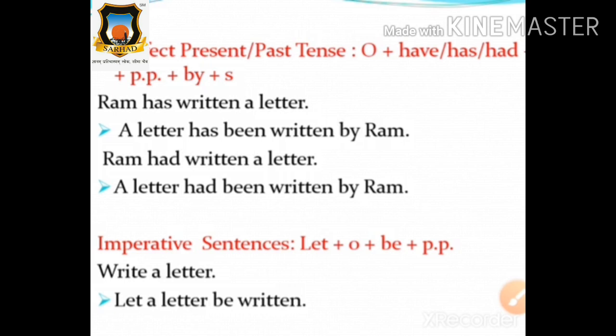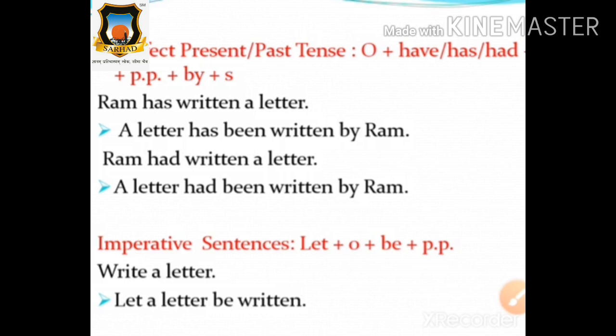Then which tense, students? Continuous present tense. What is the formula of continuous present tense? Subject plus verb plus object is equal to, say it loudly everyone, object plus is/am/are plus being plus V3 plus by plus subject. Very nice, students.